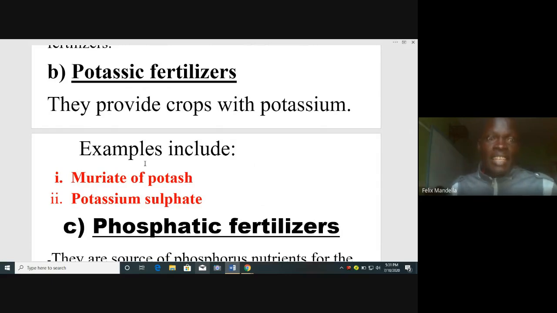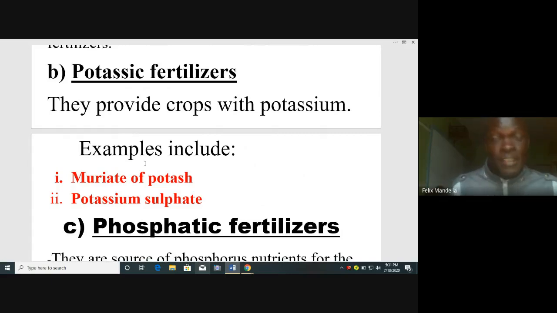These are muriate of potash. Wow, that name sounds sweet. These are sweet scientific names, boys and girls.